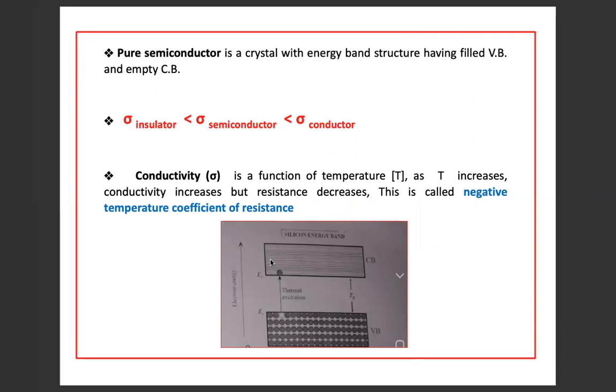So this is the energy band diagram for a pure semiconductor. Valence band is completely filled and conduction band is empty. And at absolute zero, a semiconductor behaves as an insulator, that is, conductivity is zero.